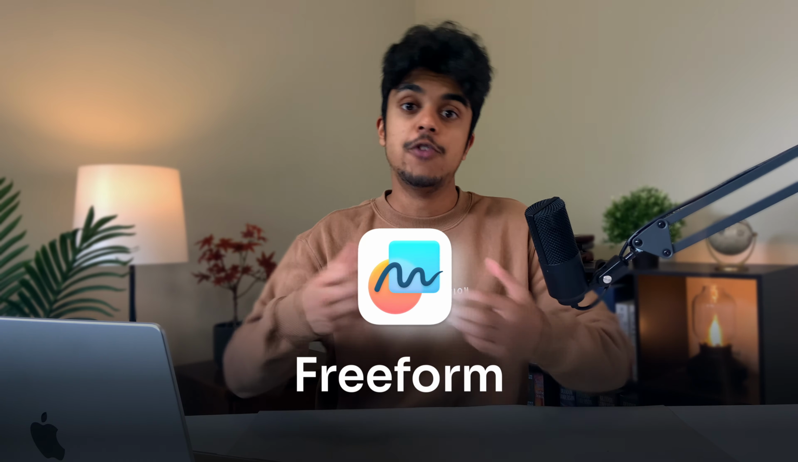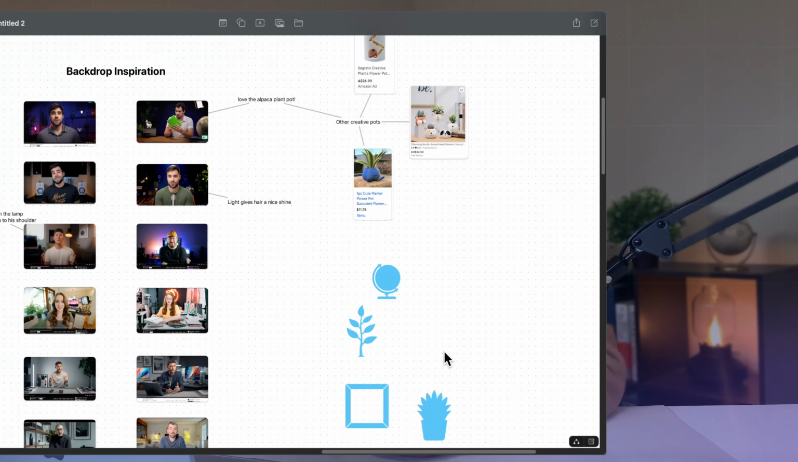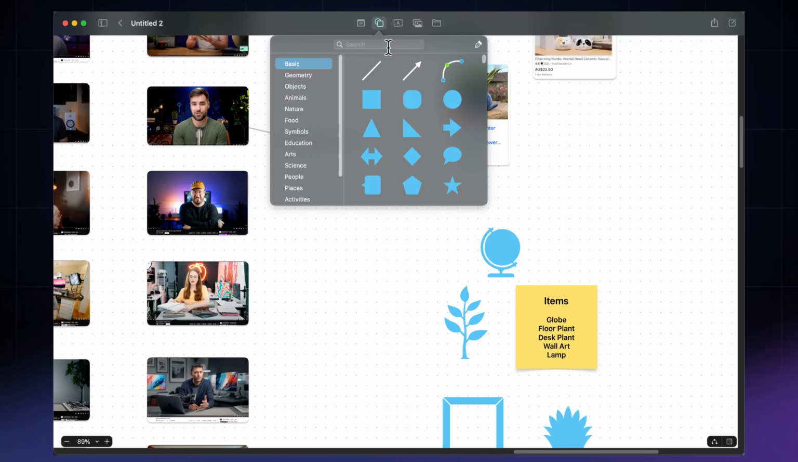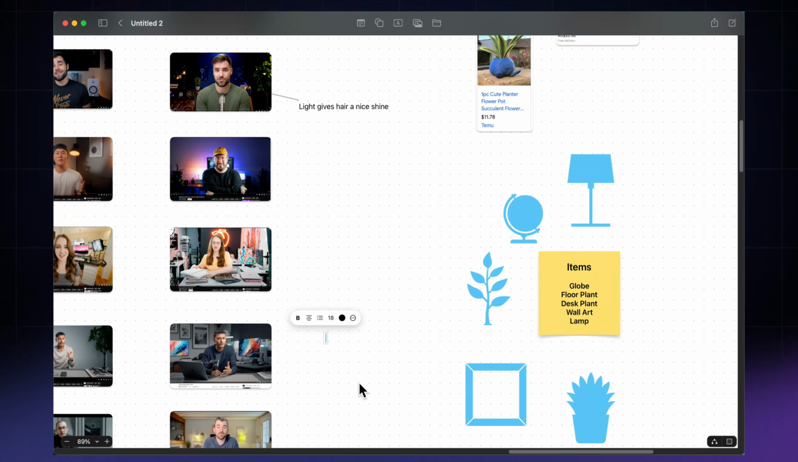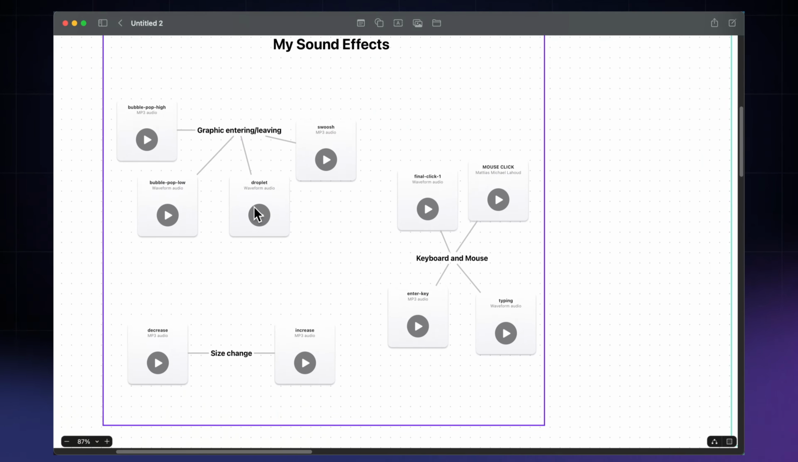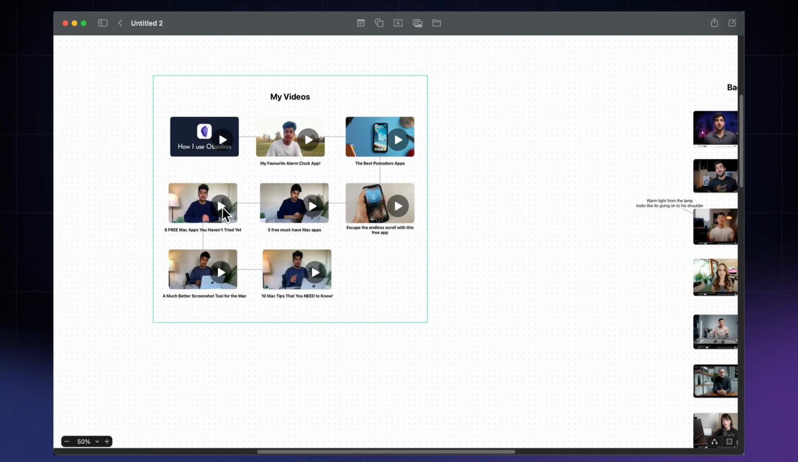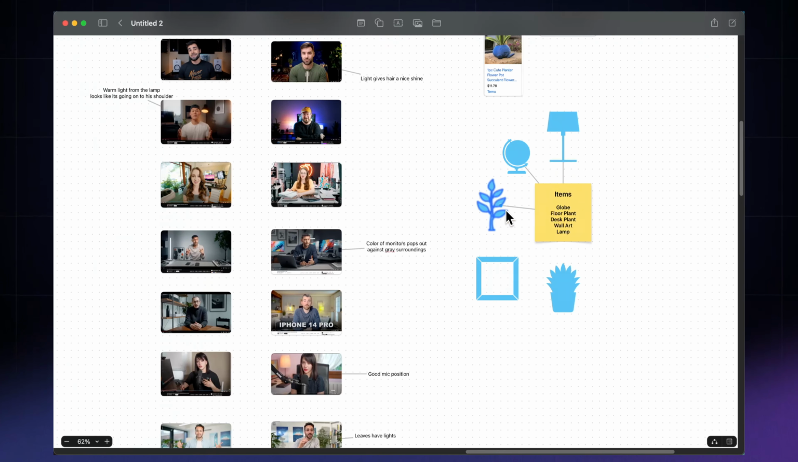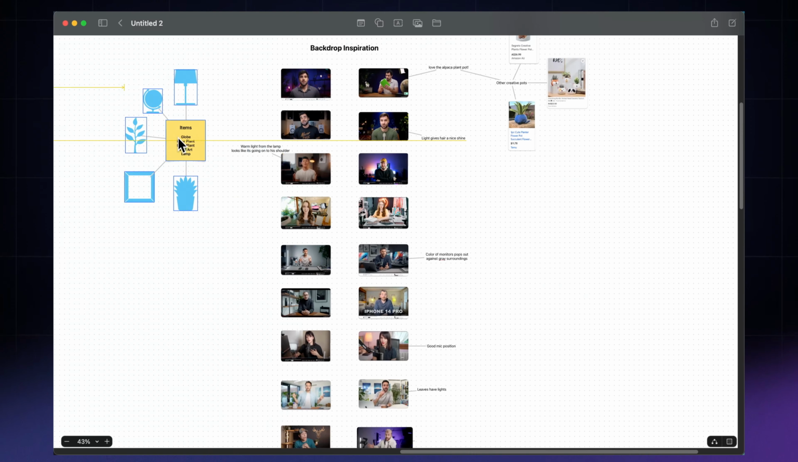It's a whiteboard app that Apple released fairly recently. It gives you an infinite canvas to map out and brainstorm your ideas. You can add sticky notes, shapes, text boxes, and images. It also lets you import PDFs, sounds, and videos. You can then connect different objects and move things around very intuitively.